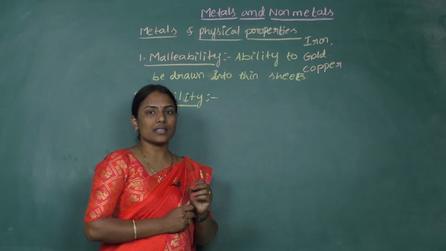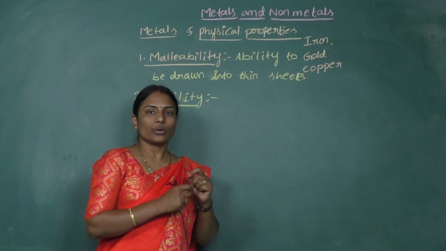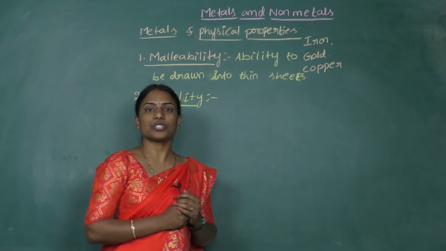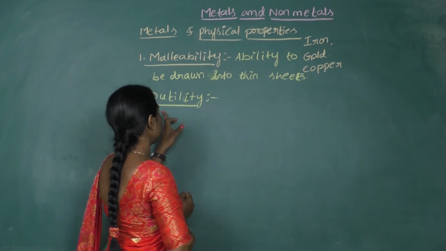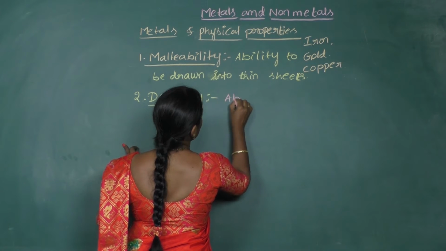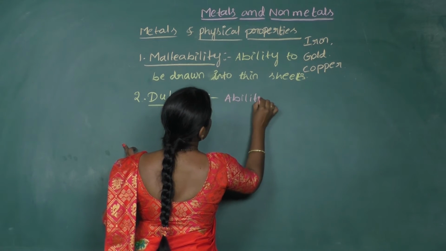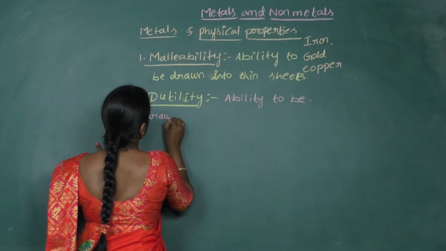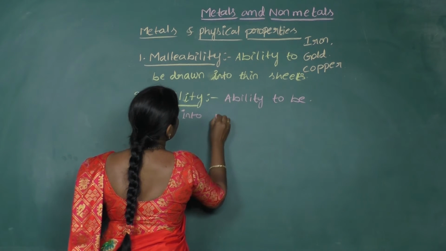In all these cases, we are able to draw the metal into very thin wires. That property shown by the metals is known as ductility. So what is ductility? Ductility is the ability to be drawn into thin wires.